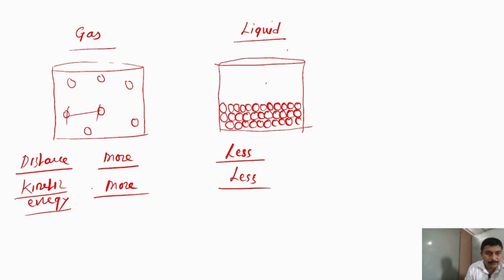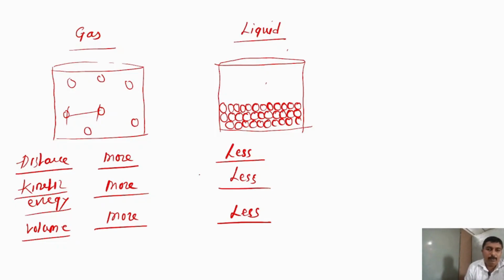The next important point is the volume occupied by gas molecules and by liquid molecules. If you take a fixed weight of gas and a fixed weight of liquid, the gas occupies more volume because the molecules are wide apart, whereas liquid occupies less volume.